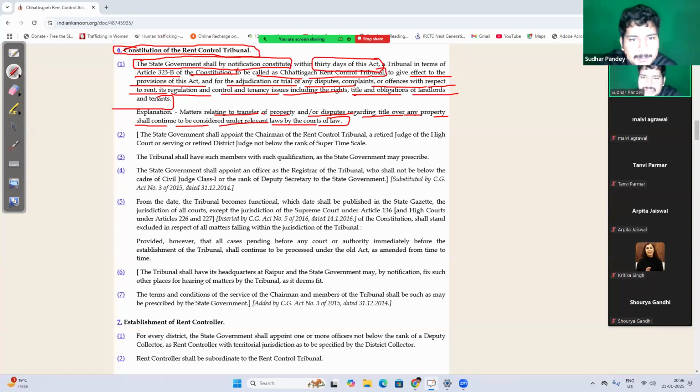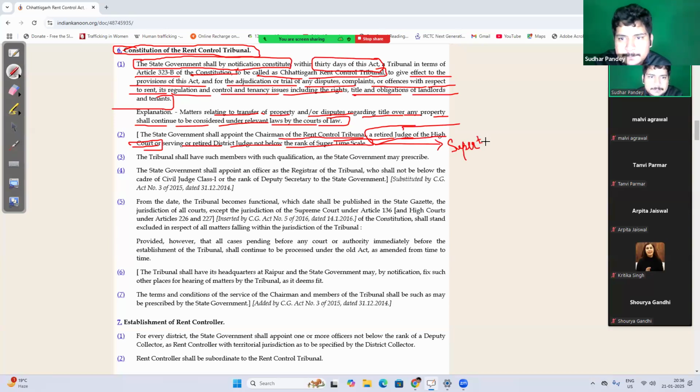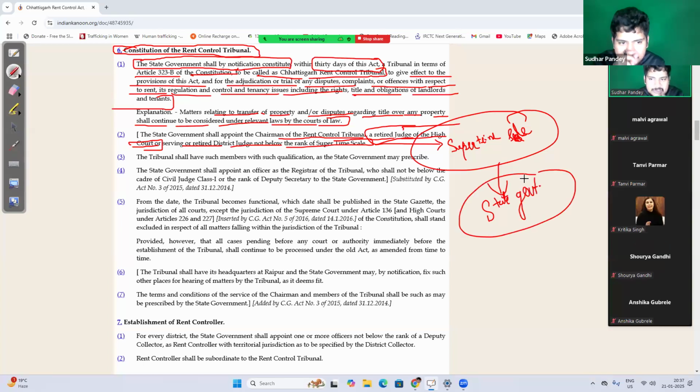The state government shall appoint the chairman of rent control tribunal, a retired judge of high court, or a serving or retired judge of district court not below the rank of super time scale. So basically, the retired judge of high court is going to be the chairperson, or the serving or retired judge not below the rank of super time scale. What is super time scale? Super time scale shall be prescribed by the state government in its notification. These are the qualifications for super time scale, right?